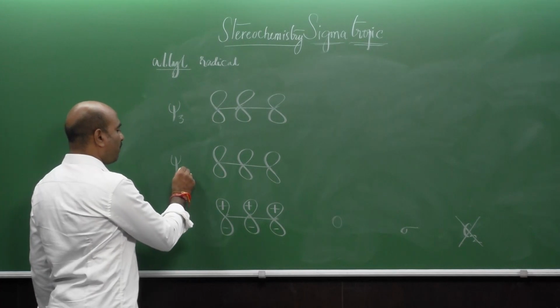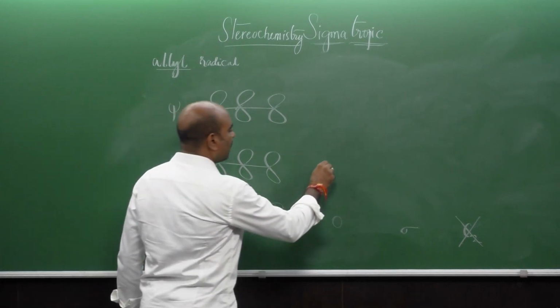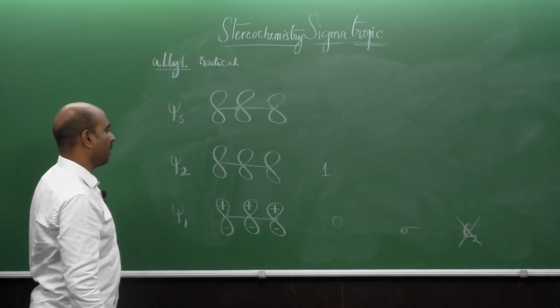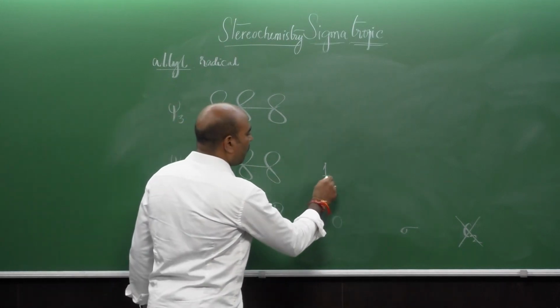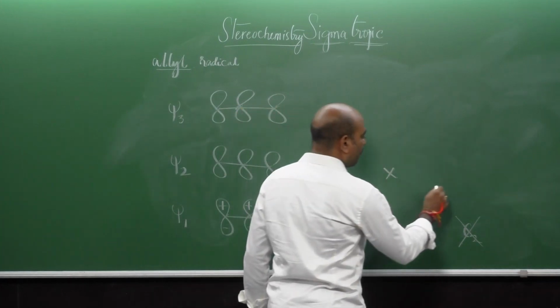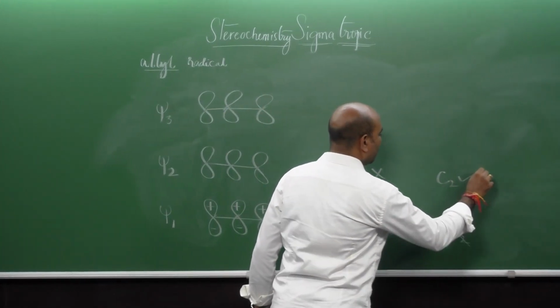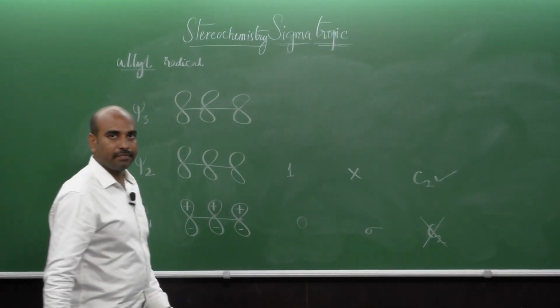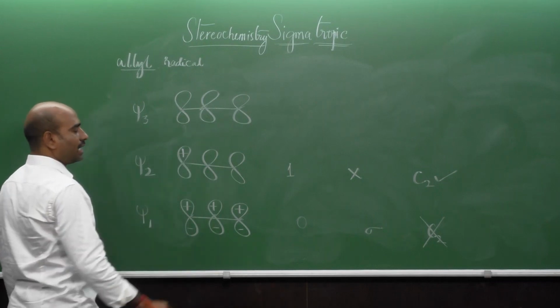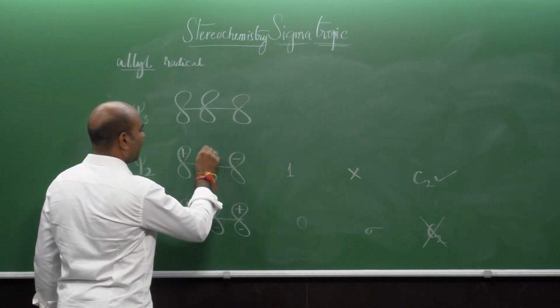Coming to psi 2, the number of nodes here is 1. That means one node will certainly be there. Now it will not have the sigma plane of symmetry, it will surely have the C2 axis of symmetry, right. So the wave functions will be like this, plus, minus.